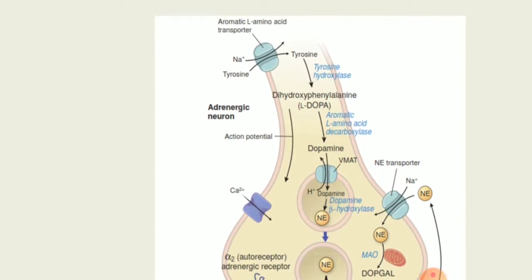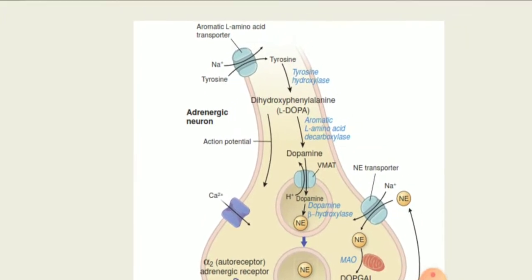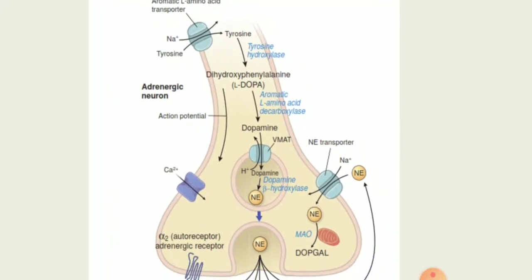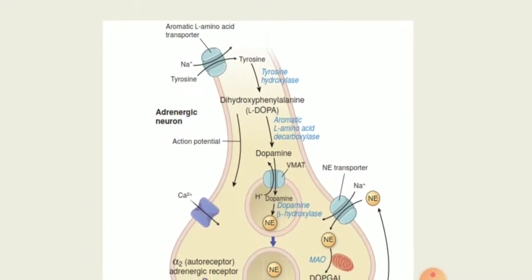The initial stage: if you just draw a structure of benzene, I think all of you know it, and add an ethyl group with that, and on the second carbon of the ethyl group you draw a COOH, an acid group, and an amine group NH2. That is basically phenylalanine.